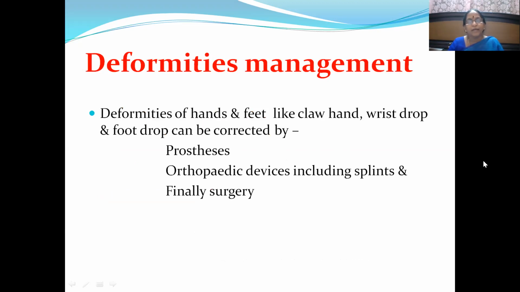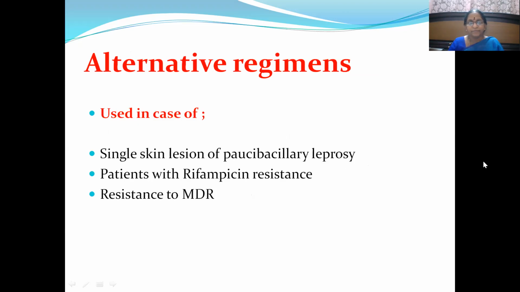Then how are you going to manage these deformities? In a nutshell, we are not going into the details of orthopedics and other areas of medicine. So deformities of hands and feet like claw hand, wrist drop, and foot drop can be corrected by using prosthesis, orthopedic devices including splints, and finally, if it is not responding, if it is a very advanced stage, then you have to go for surgery depending on the need.